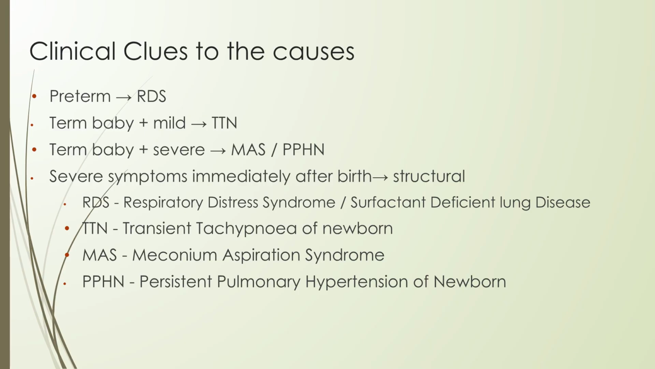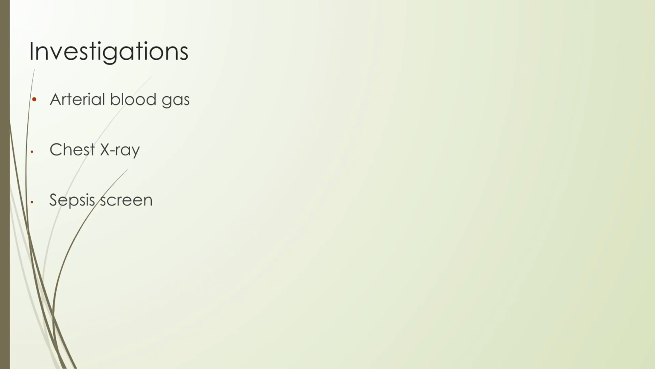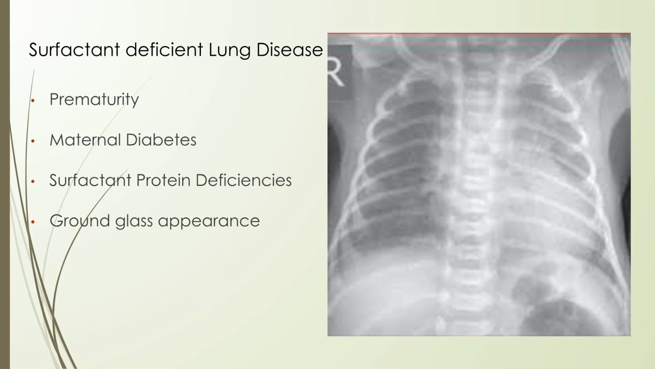Preterm babies often have RDS, term babies with mild symptoms may have TTN, and severe term symptoms suggest MAS or PPHN. Immediate severe symptoms indicate a structural issue. Investigations typically include arterial blood gas, chest X-ray, and a sepsis screen.